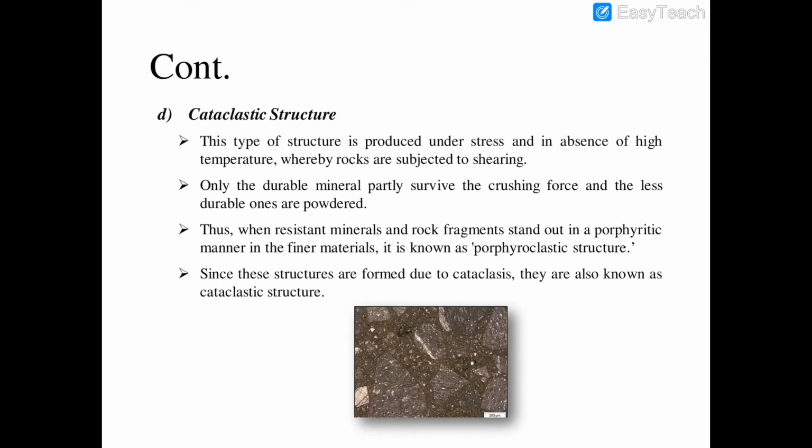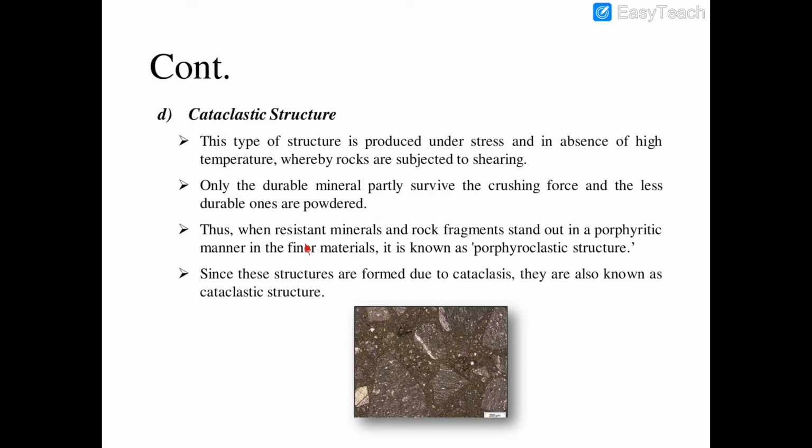Cataclastic structure. This type of structure is produced under stress and in absence of high temperature, whereby rocks are subjected to shearing. Only durable minerals partly survive the crushing force, and the less durable ones are powdered.